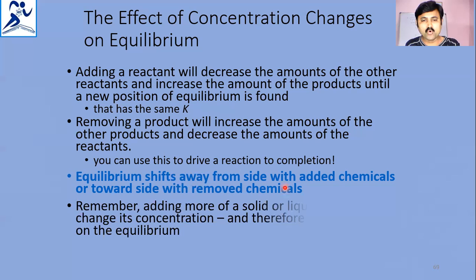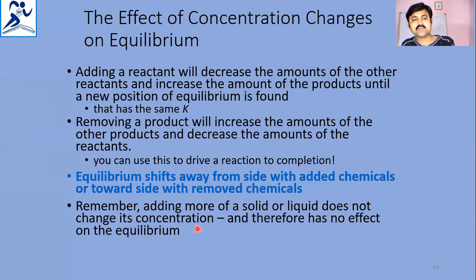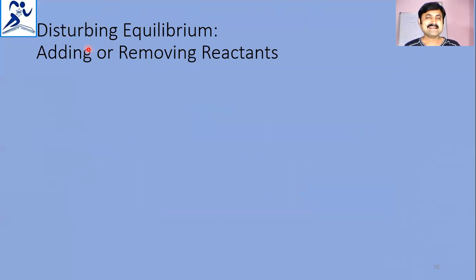Remember, adding more of a solid or liquid does not change the concentration. Therefore, there is no effect on the equilibrium. See, removing is one concept, adding is another concept. When you add solids or liquids to the reactant side or product side, that won't cause any change in the equilibrium. Disturbing equilibrium is possible by adding or removing reactants. It is the amount we are talking about, the concentration information.